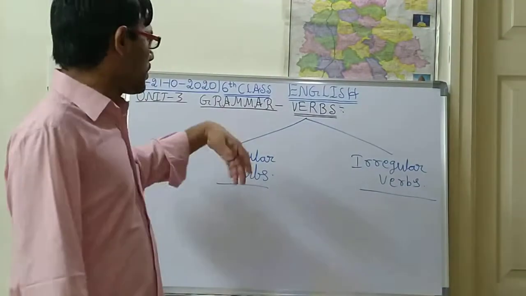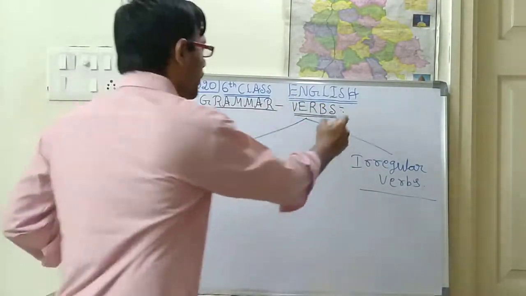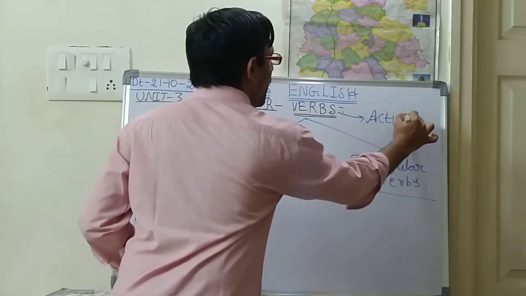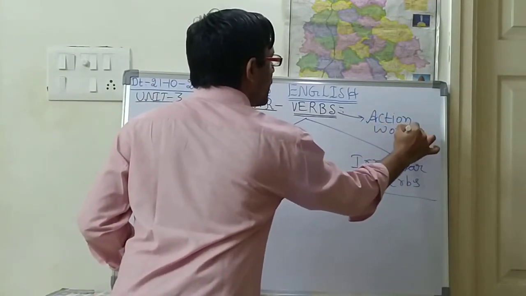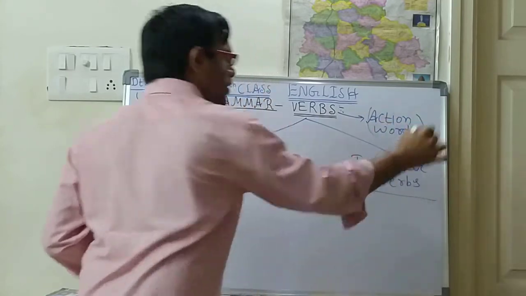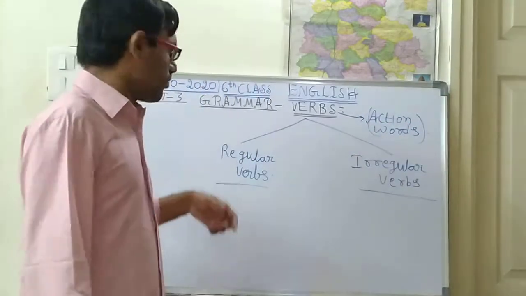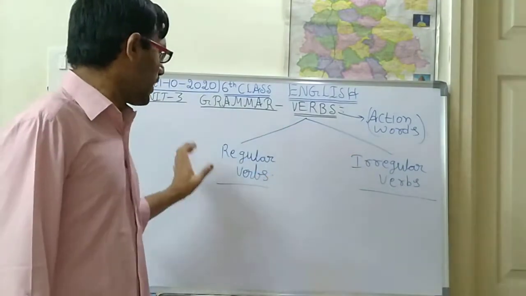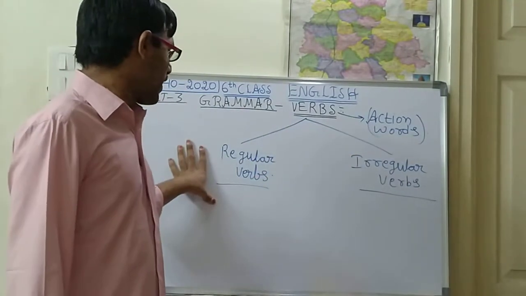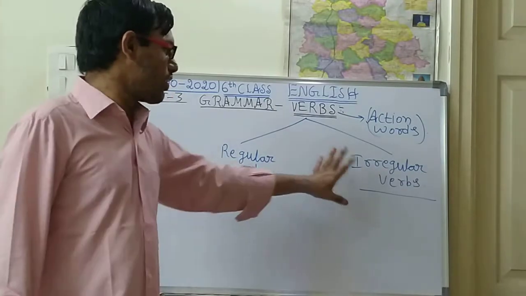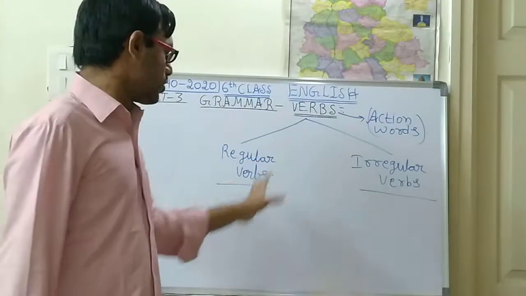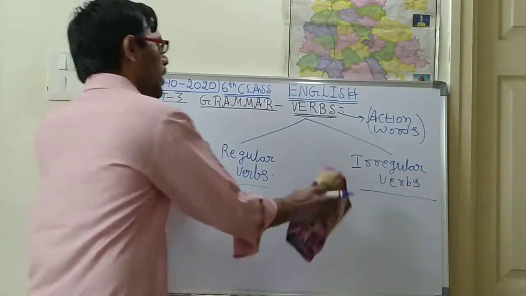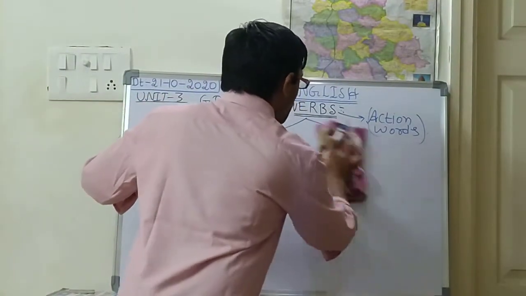So here these are verbs. What is the meaning of verbs here? Verbs means action words. I think you are understanding. This is generally called action words. So what are regular verbs and what are irregular verbs? We shall see in today's class. First of all we shall go with the regular verbs.